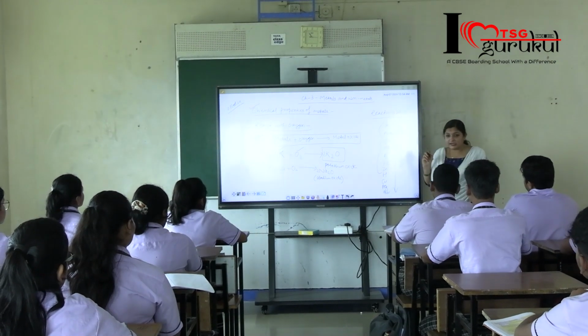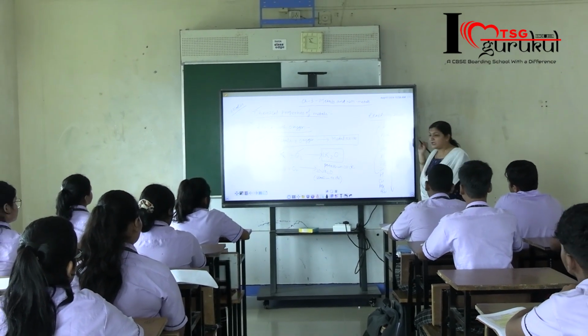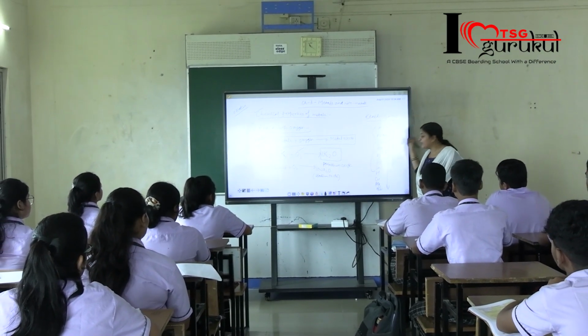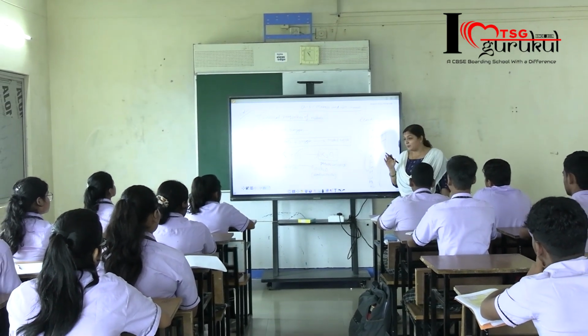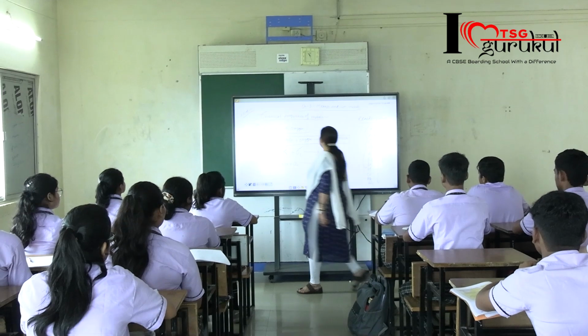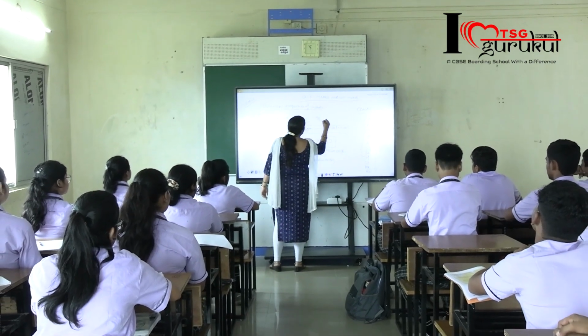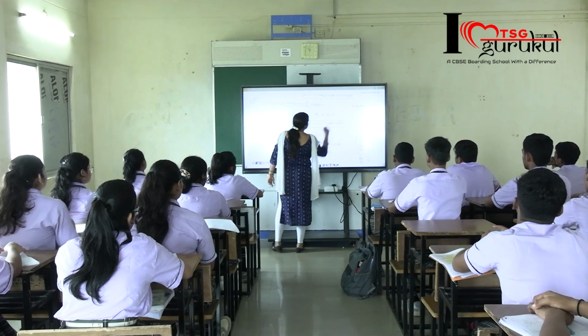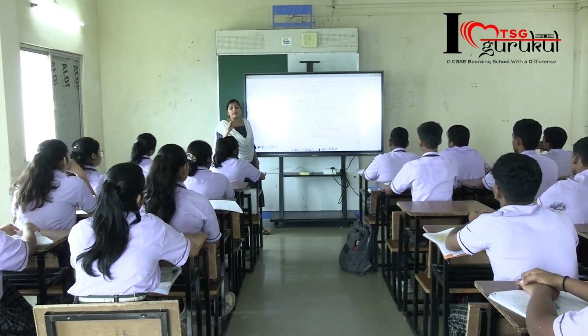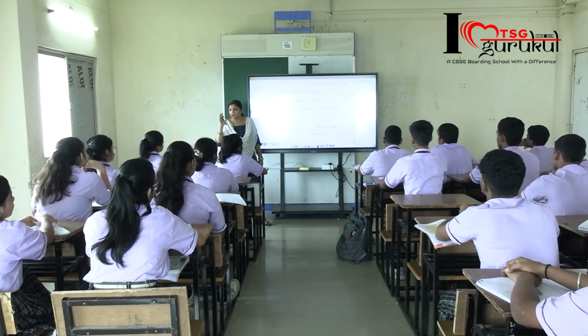For sodium it is highly reactive. For calcium it is a little bit less. For magnesium it is even less. Even less means they will not react at room temperature. Elements like magnesium, aluminium, copper, iron will not react with oxygen at room temperature.